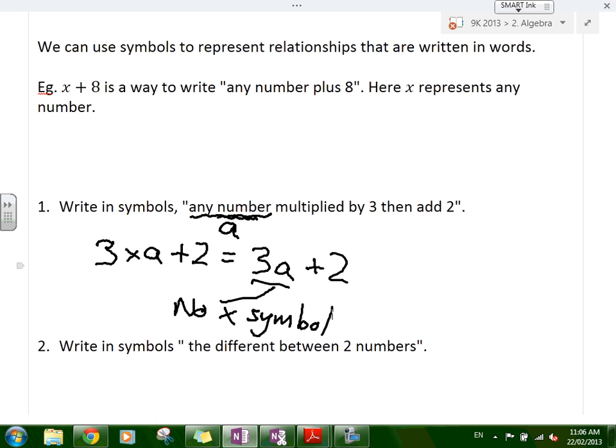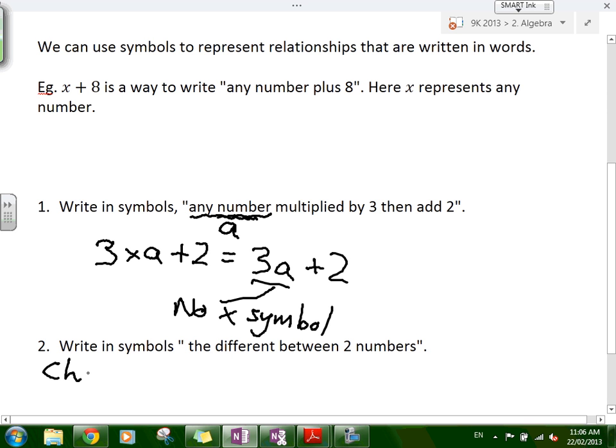Yeah, that's right. So if we said the two numbers, any number, doesn't matter what it is, let's call them x and y. So choose x and y as symbols for any number.